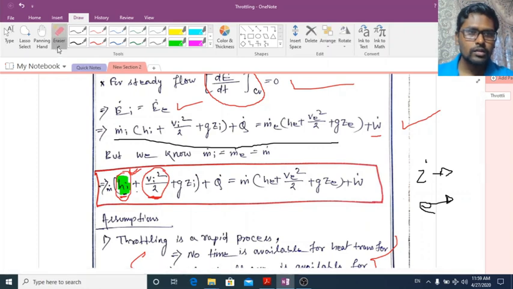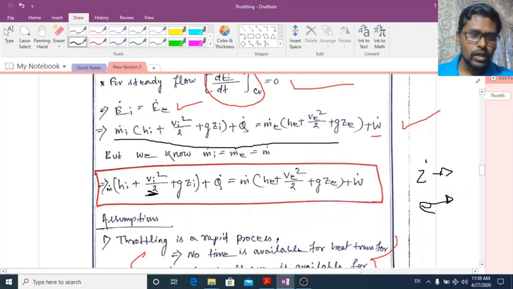Okay, so the contribution made by the kinetic energy of the fluid to thermal energy is very much less than the enthalpy. So Vi square by 2 is neglected, because the contribution is negligible compared to that of enthalpy.